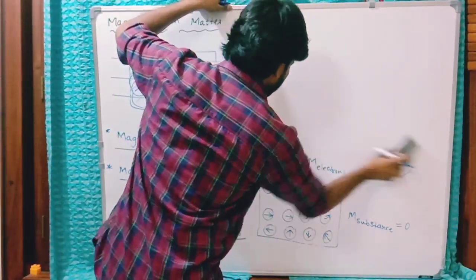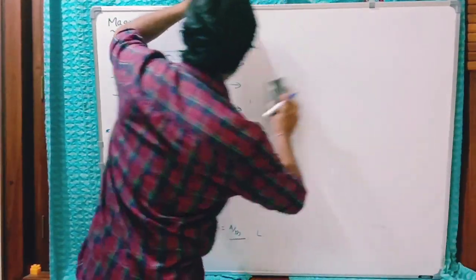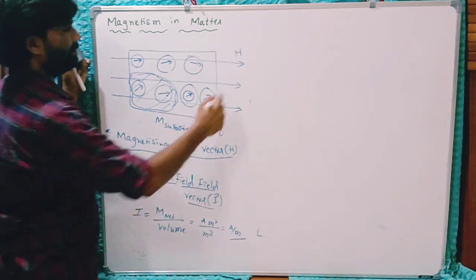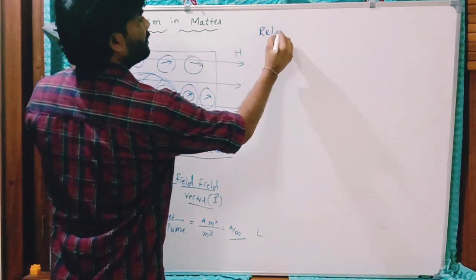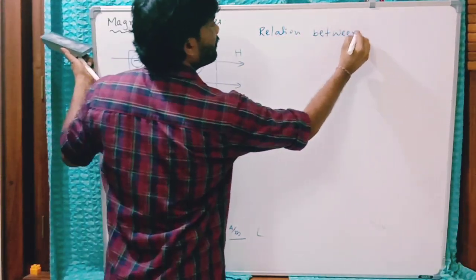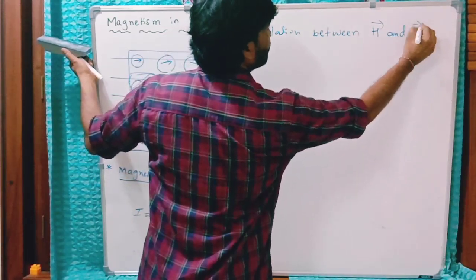So now I am going to write the relation between the magnetizing field vector and the magnetization vector, between H and I vectors.